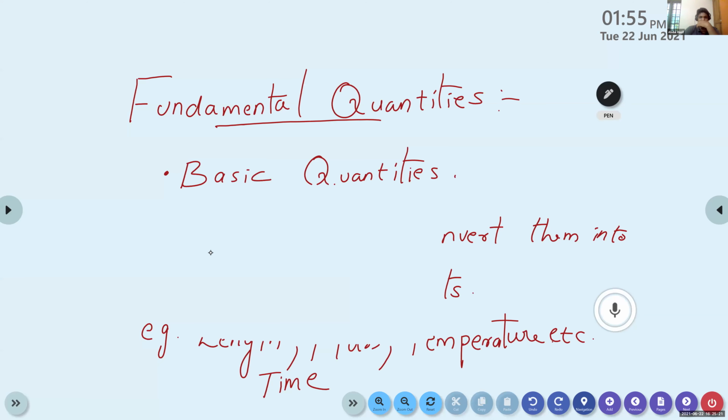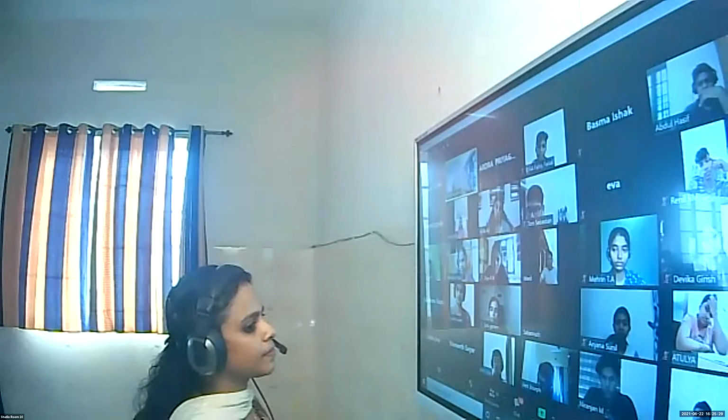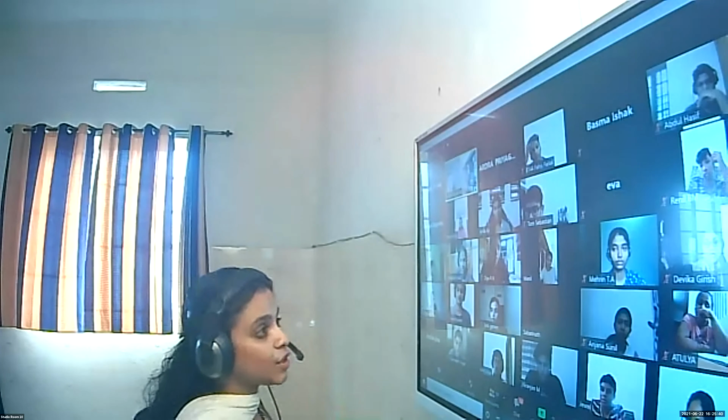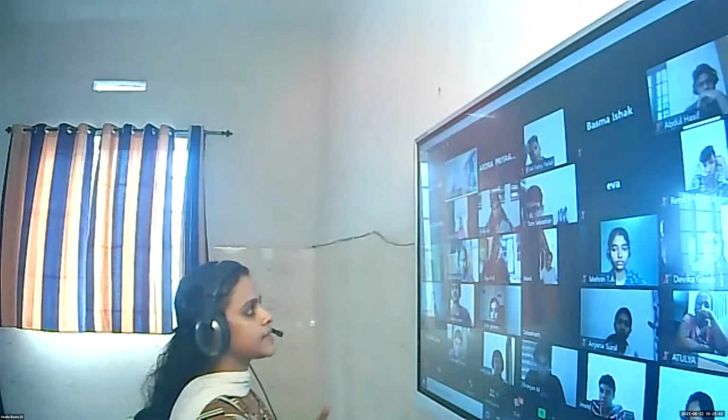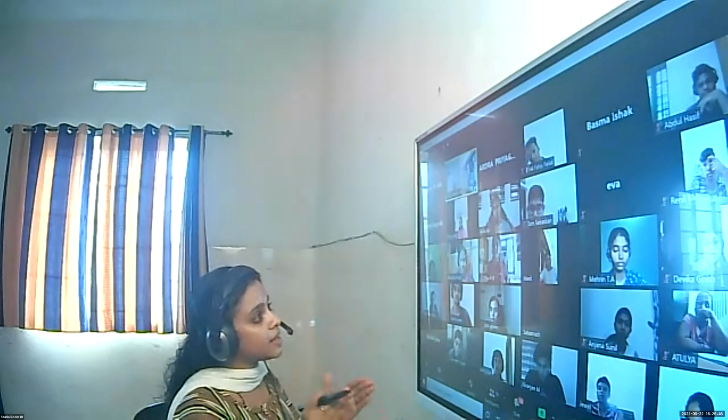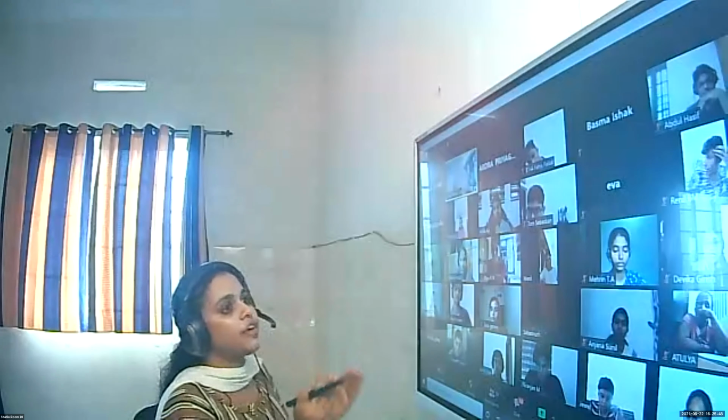Can we convert meter into centimeter or like that? If it is length, we can convert from meter to centimeter. No, that is not the point. When I am discussing the derived quantities, then it will be more clear. Derived quantities are the quantities that are derived from fundamental quantities.